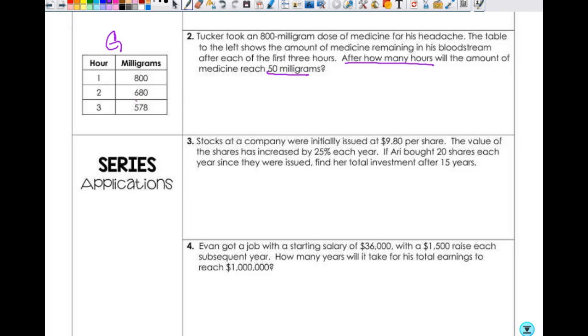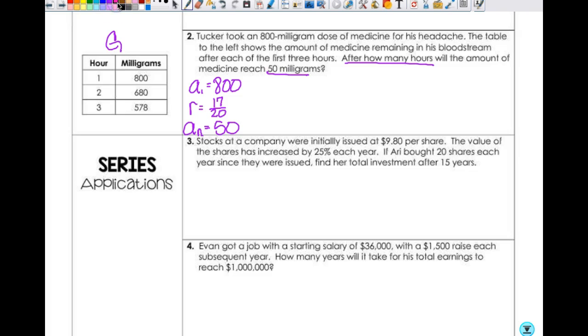So for that, I need A1. What's A1? 800, because that's how many milligrams it starts with, right? Then what is r? 17 over 20, right? And then I don't know what n is. n is what I'm looking for. And I have an, right? An is what? 50. Okay, and I'm looking for a term, not a sum. That's another thing you have to determine.